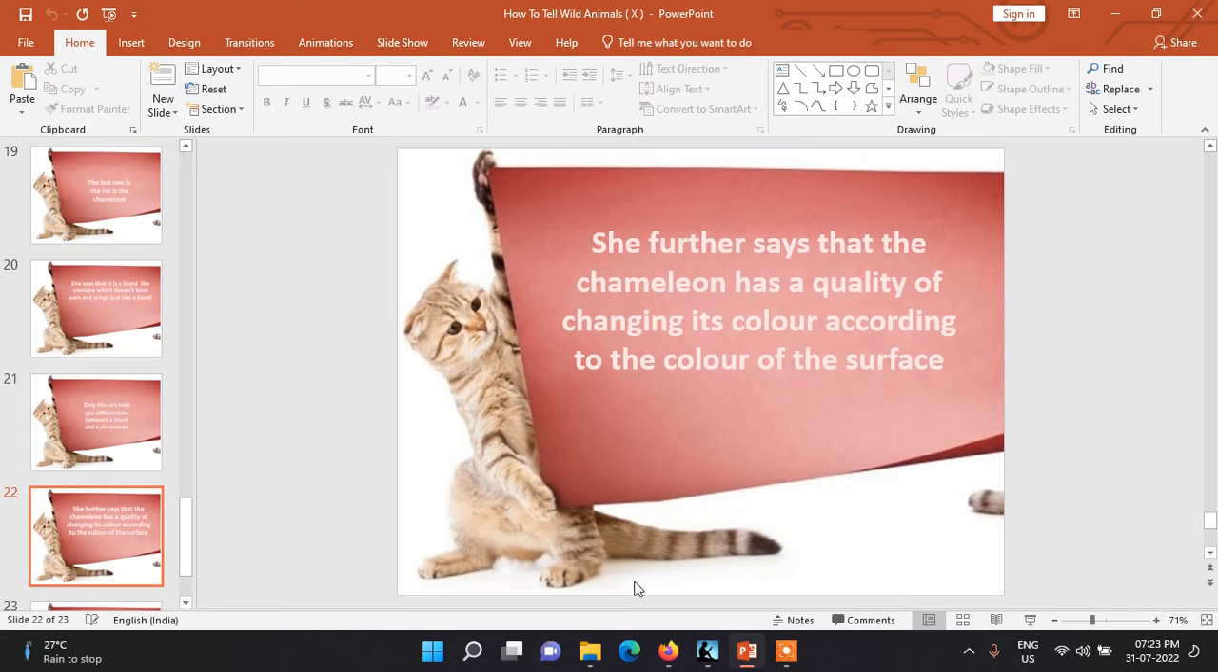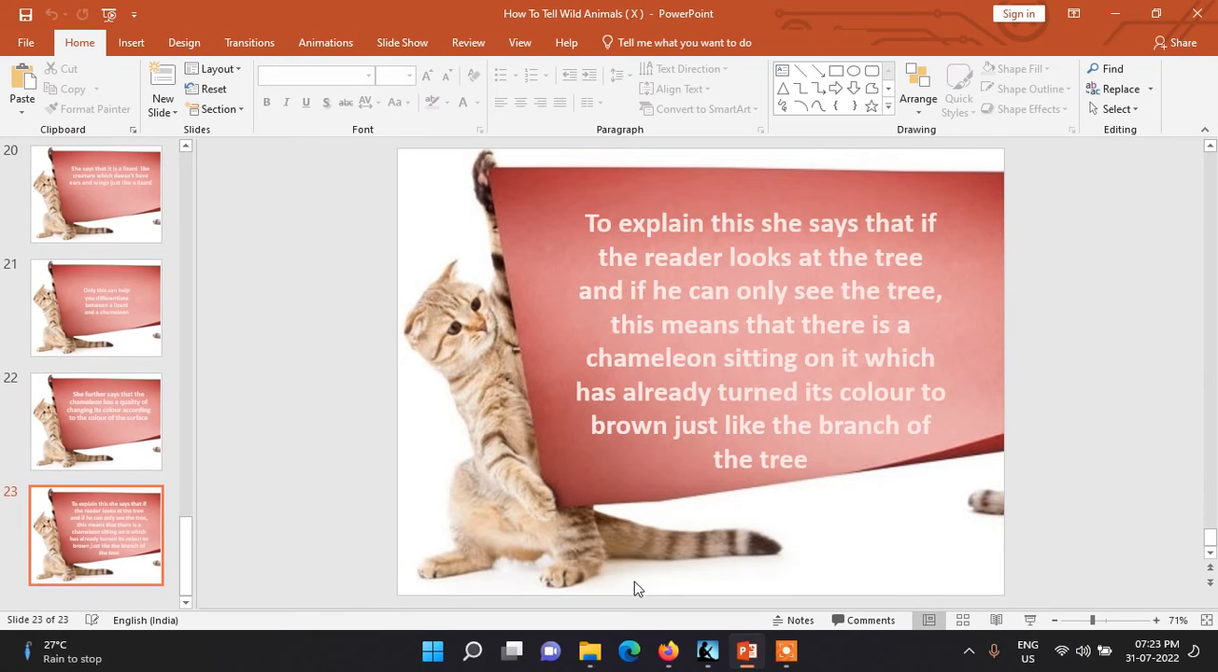She further says that the chameleon has a quality of changing its color according to the color of the surface. To explain this, she says that if the reader looks at the tree, and if he can only see the tree, this means that there is a chameleon sitting on it, which has already turned its color to brown, just like the branch of the tree.